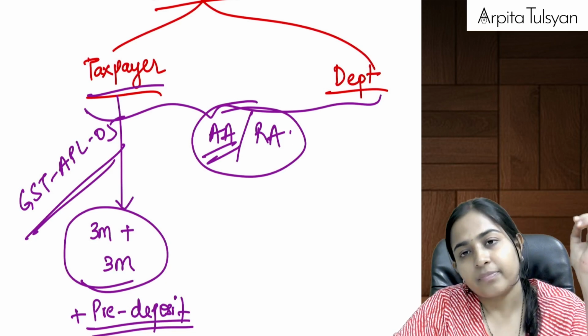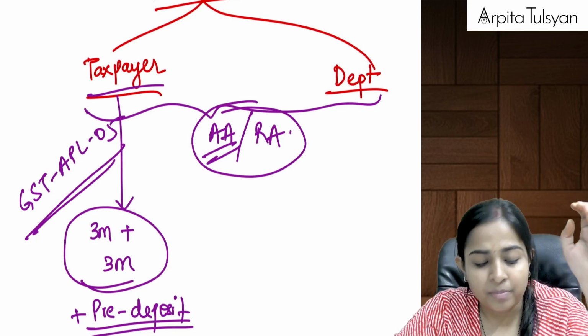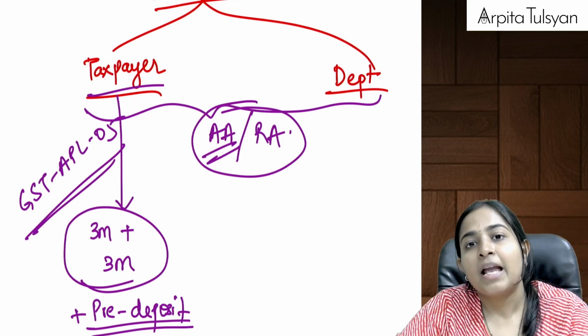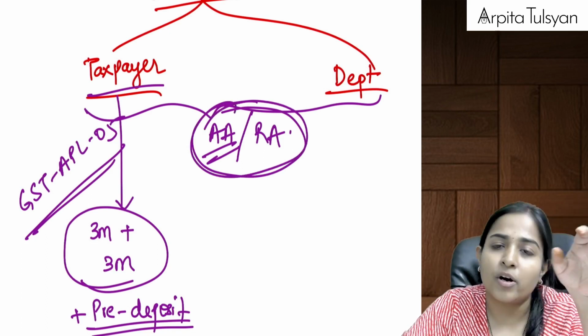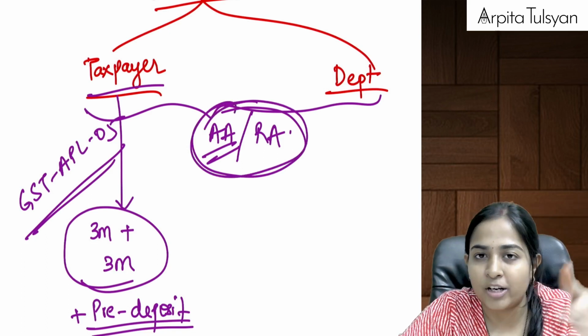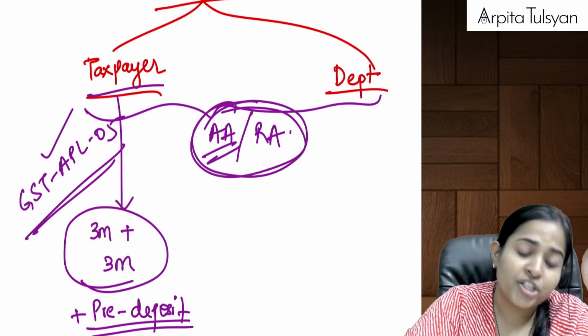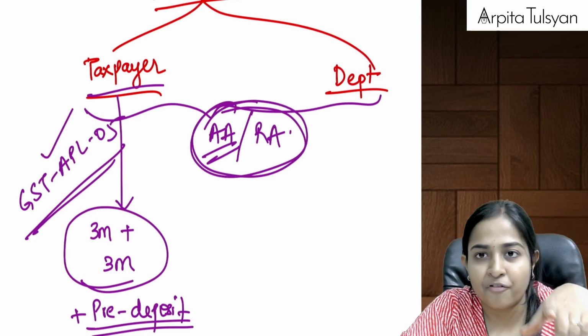That is how GST APL 05 is filed. You can file it electronically. Once it is filed electronically, and if the copy of the AA or RA's order is available on the common portal, a final acknowledgement will be issued. The date of provisional acknowledgement will be considered as your date of filing the appeal.